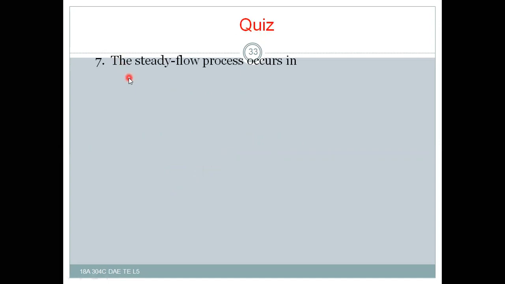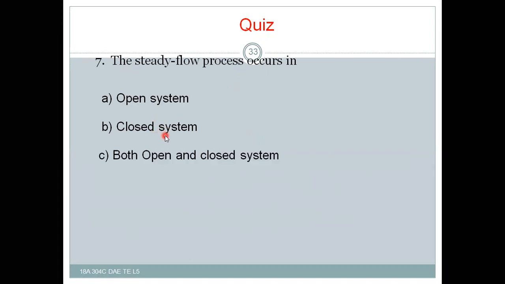And the last one: the steady flow process occurs in open system, closed system, both open and closed system, or none of the above. At the starting of this lesson, we discussed that a steady flow process is a process in which the open system is involved; steady flow process takes place only in case of open system. That's why open system should be the right answer, A.